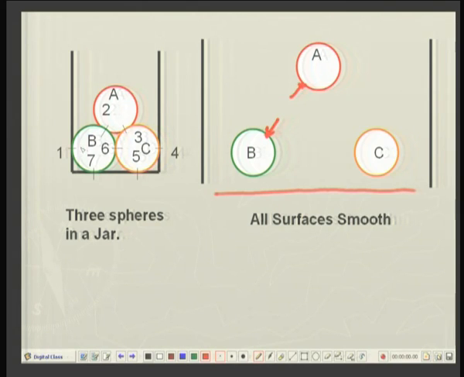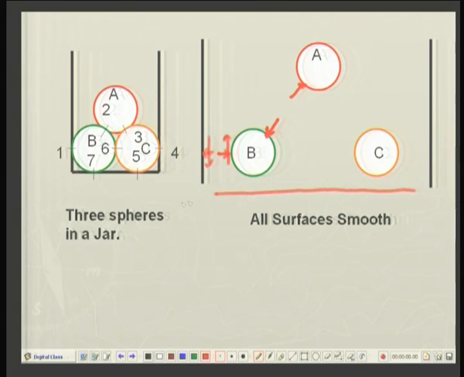Let us say between the wall and the sphere B at point 1, there is a rough contact. What does it mean? That at point 1 there will be a normal reaction and a force of friction, let us say over here, and equal and opposite force, normal reaction and a force of friction downward. So, in this way you can complete all the contacts.